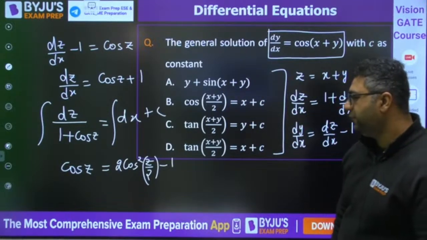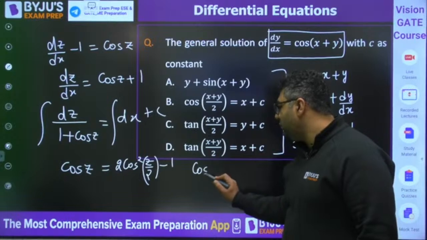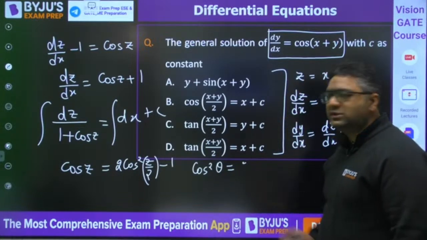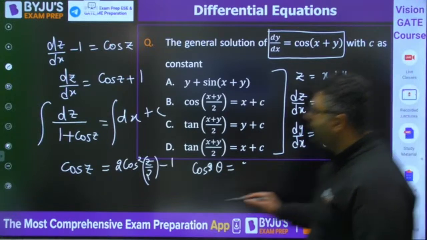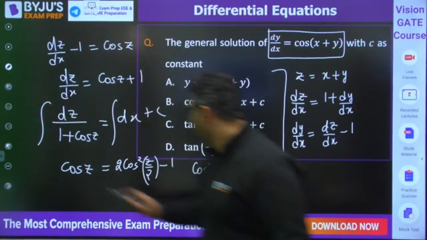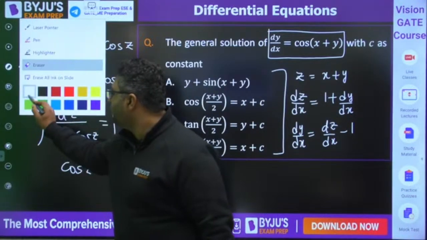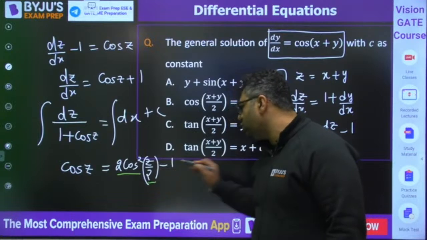Am I correct? Because you know that cos 2 theta can be written as 2 cos square theta minus 1.